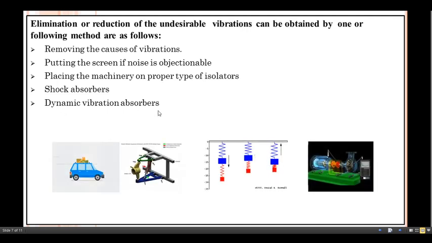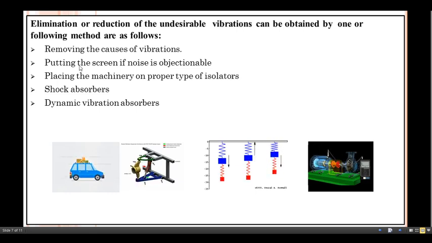Just see some of the diagrams. You can already see the name here: shock absorber. Take the example of a four-wheeler. Whatever shocks come from the road, because of the uneven things on the road, the vehicle tends to move in an upward and downward direction. Those shock waves can be absorbed with the help of the shock absorber shown here.